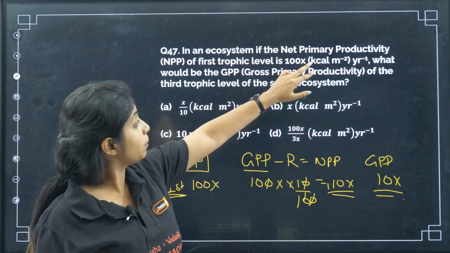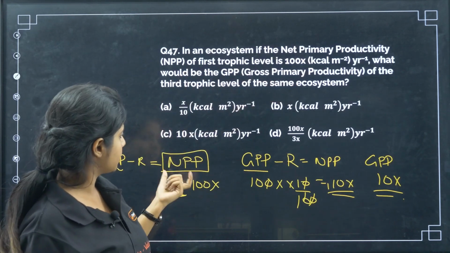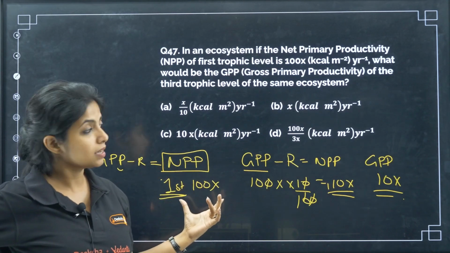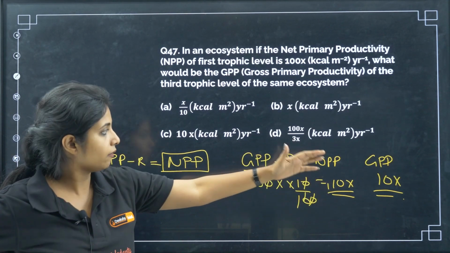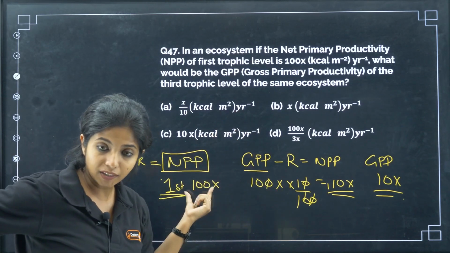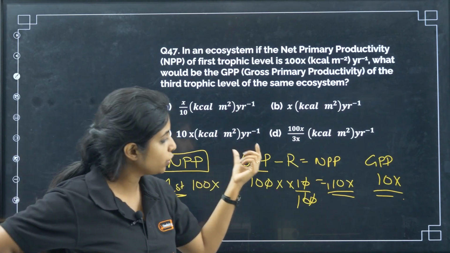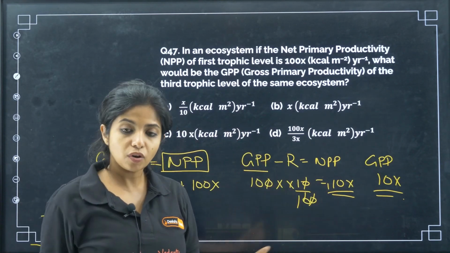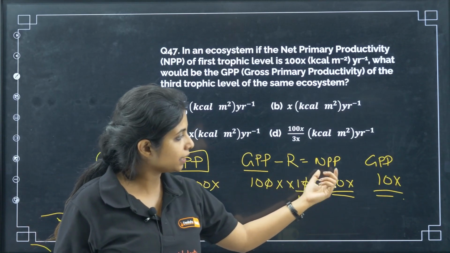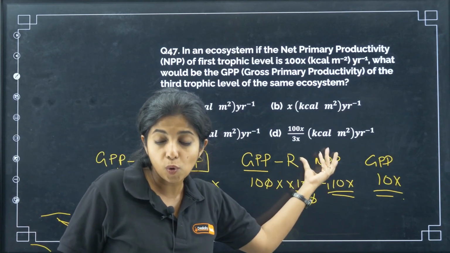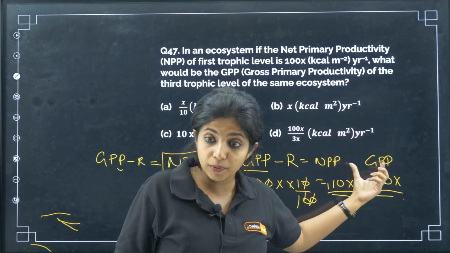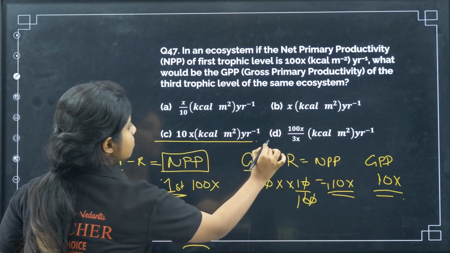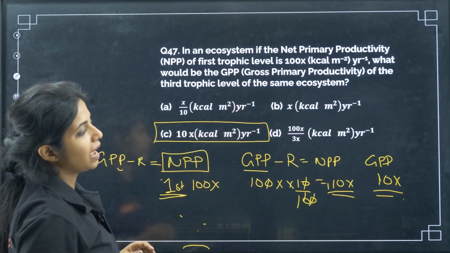In an ecosystem, the net primary productivity of the first trophic level is 100x. That means after minusing, you are getting 100x. Then what will be the GPP of the third trophic level? For the second trophic level, you calculate from 100 only, because that is the available thing. Only 10% of it will be kept, the rest will be lost, so you get 10x. Now this 10x, which is NPP, is the whole thing available for the next organism, so that is the GPP of that. So 10x would be your answer. I know this is kind of confusing, but this is the answer, and the unit you keep as such.